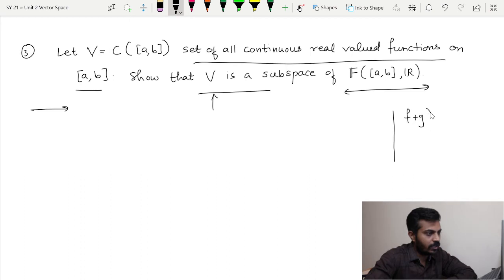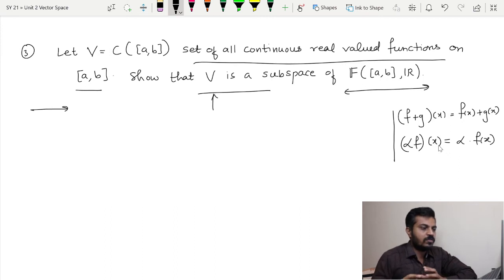So let us recall how addition was defined here. We defined (f plus g)(x) as f(x) plus g(x), and we define (alpha f)(x) as alpha multiplied by f(x). So this addition and scalar multiplication are to be used in order to prove that this set of all continuous real valued functions is a subspace of F.